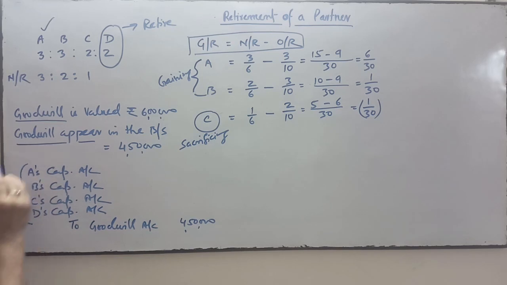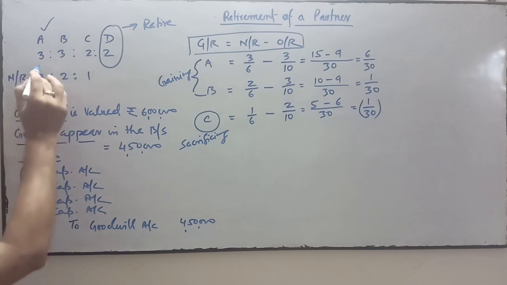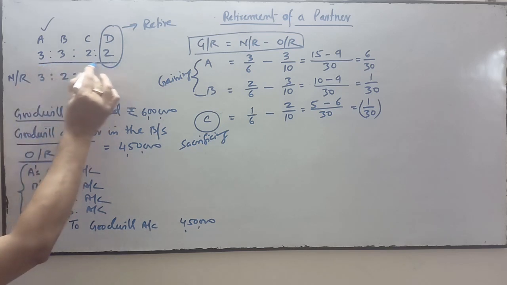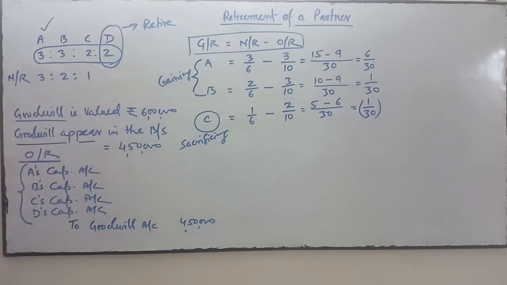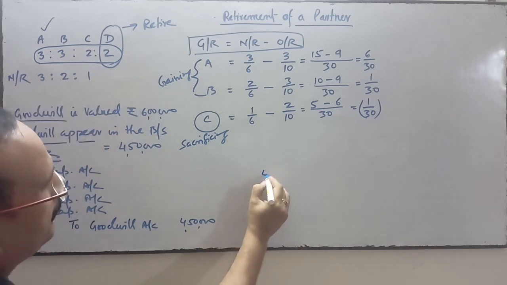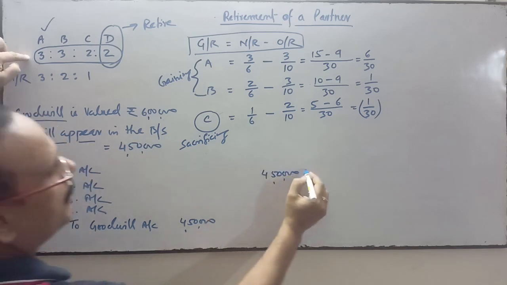Old ratio. What is the old ratio? The old ratio is 3:3:2:2. So this 4,50,000 will be divided in this ratio.